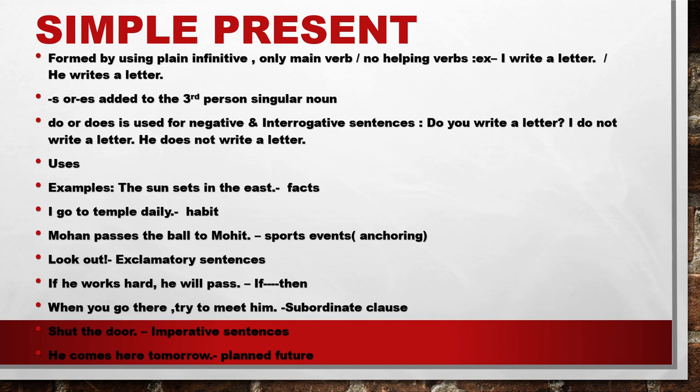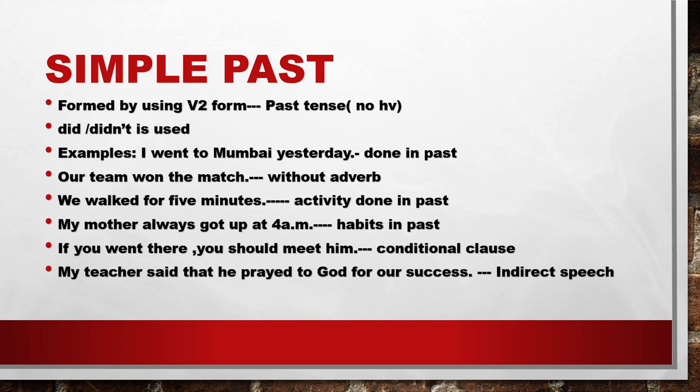So now coming up to the past. Simple past में क्या होता है? Formed by using V2 form. I show you on the table. V2, no helping verb. इसमें भी कोई helping verb नहीं है. इसमें do verb में क्या होगा? Did and didn't. Okay, I didn't go to school. Did you go to school? I went to Mumbai yesterday. That means जो काम पहले हुआ था, done in the past, the action which is done in the past, there we are using the simple past tense.